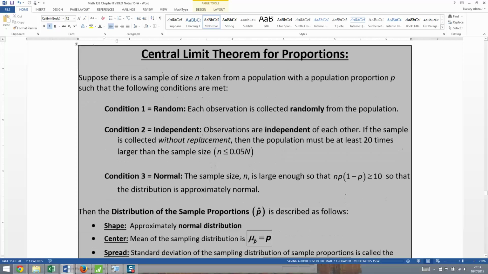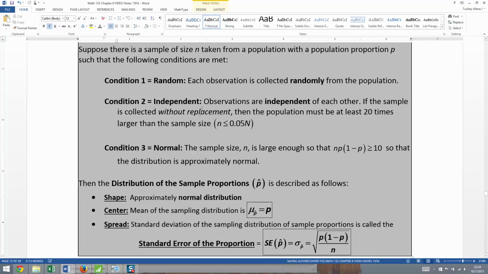And last but not least, you need the distribution to be normal. In order to ensure that, we're going to use a little trick. In 8.1, we had a different rule. It said that if it was normal to begin with, great. If not, then you need n to be bigger than 30. But here, we don't have normal distributions that way because this is for proportions. So we're going to have to ensure that n times p times 1 minus p is greater than or equal to 10 in order to make sure that our distribution is approximately normal. It's not a perfect rule of thumb, but it's the rule of thumb we're going to use for this course.